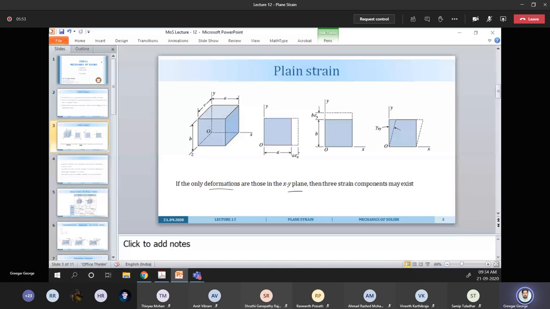We have only epsilon x, epsilon y, and a shear strain gamma xy. So what happens to the other strains? We have epsilon z, the strain along the z direction, then the shear strain along yz, and the shear strain along xz. These three quantities I am equating to 0.